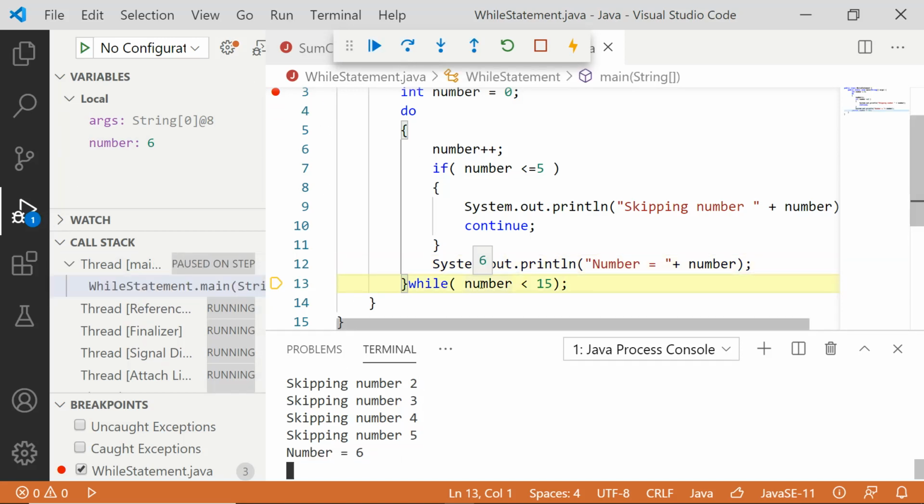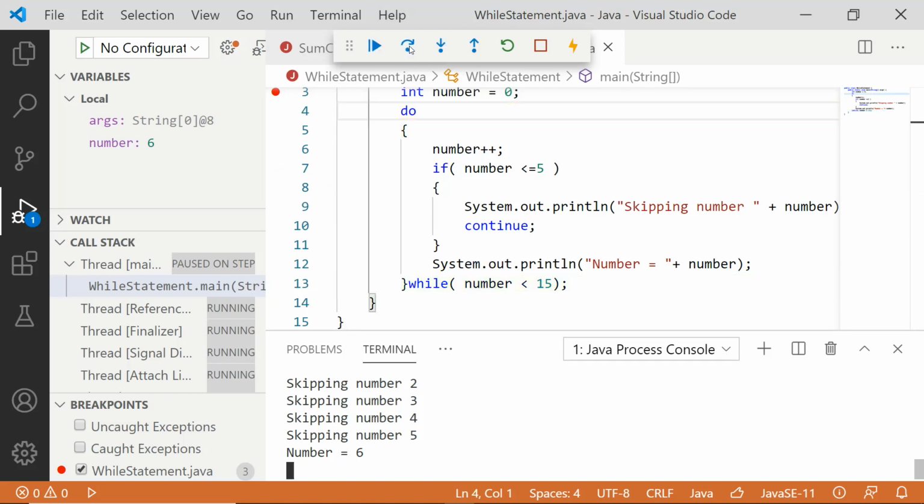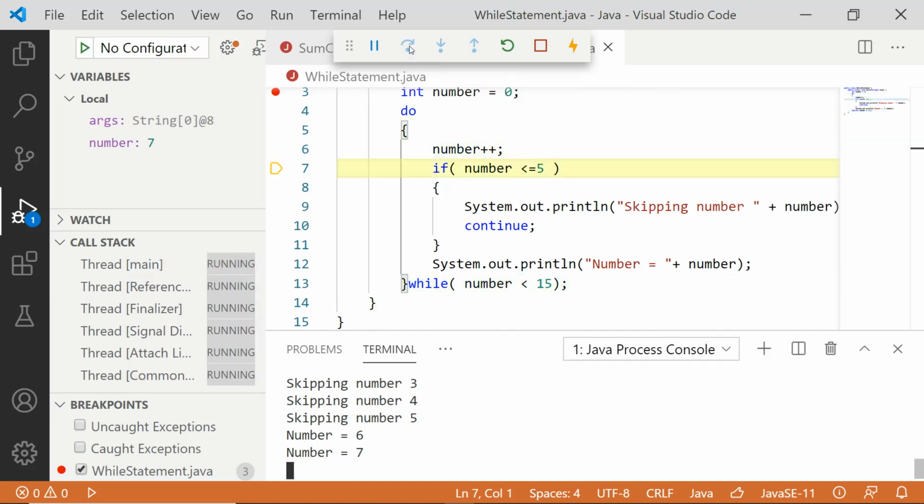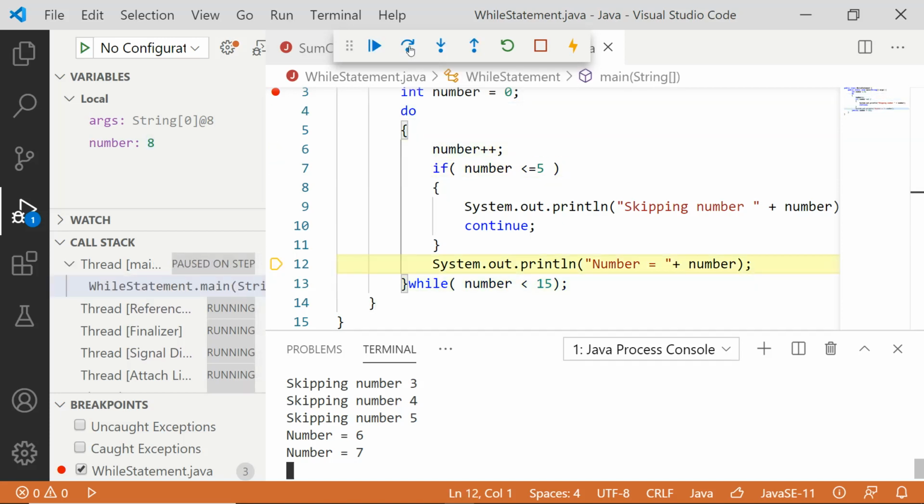And again the condition: 6 less than 15 is true. Go back to the first line. Increment number to 7. Number 7 is not less than or equal to 5, come out, print number equal to 7. Again condition 7 less than 15, true, go back, increment number, condition false, come out, print number equal to 8.